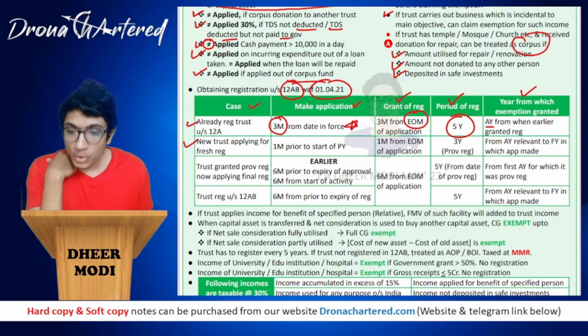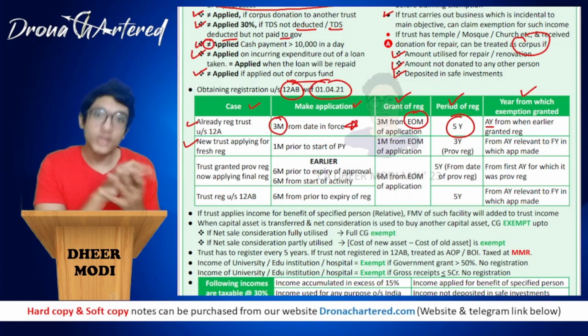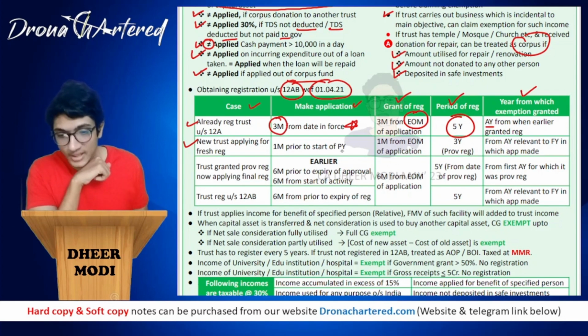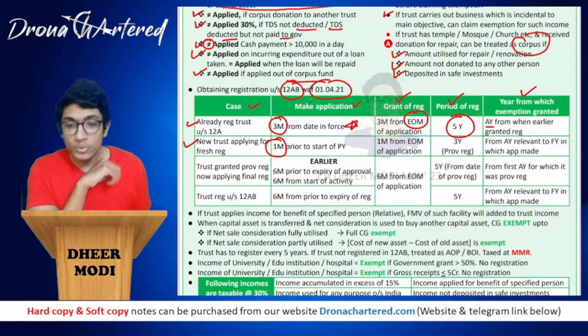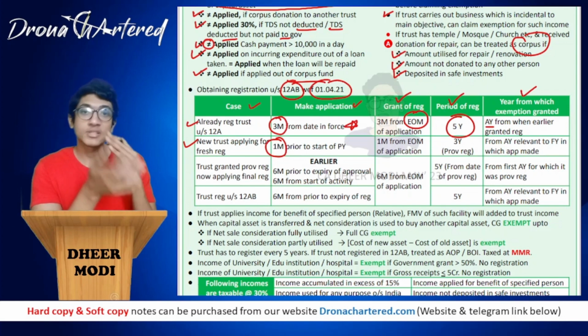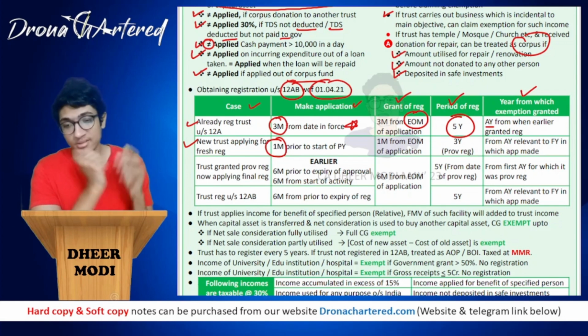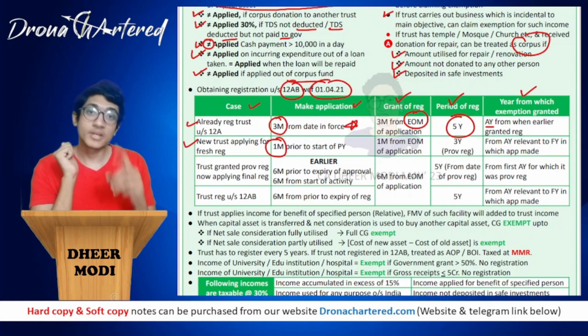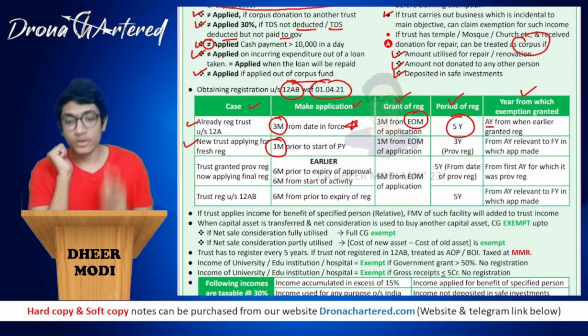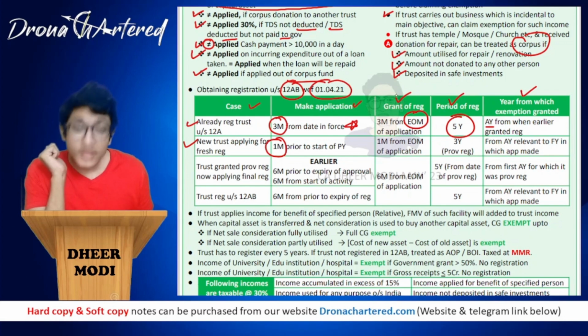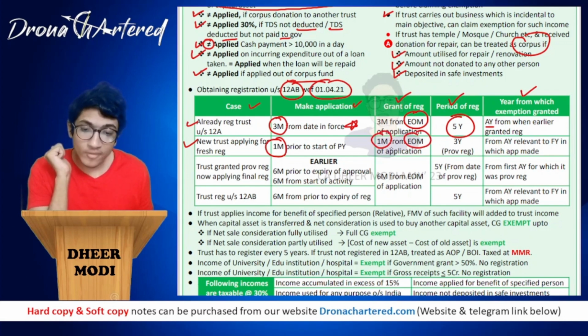Next is a new trust applying for fresh registration. If you are a new trust applying for registration for the first time, it will be 1 month prior to the start of the previous year. That is, whichever year you need your registration from, you need to make an application at least 1 month prior from the start of that previous year. When will the registration be granted? It will be 1 month from end of month of application.